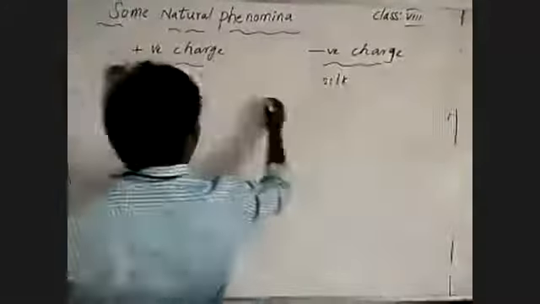And next thing, wool and flannel. Flannel means fur. Okay.